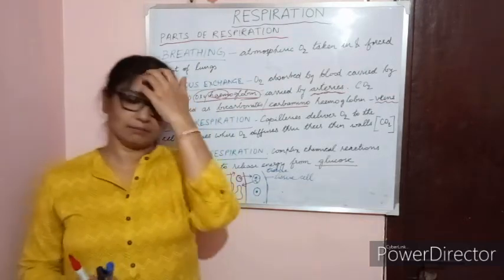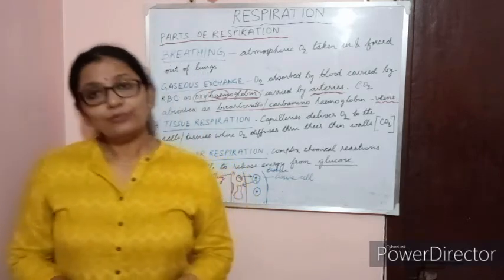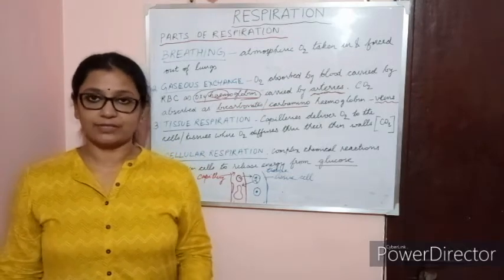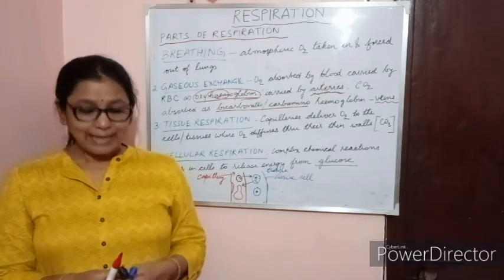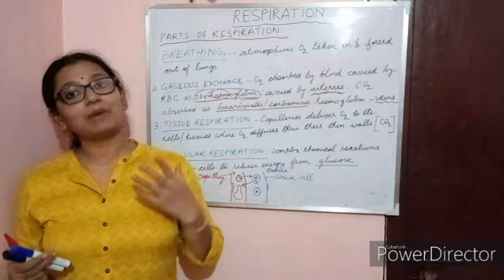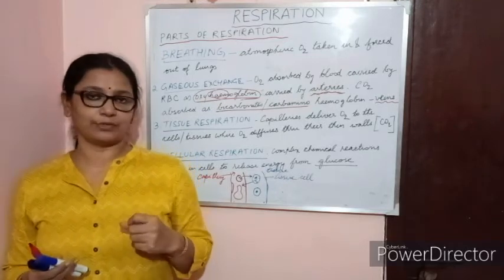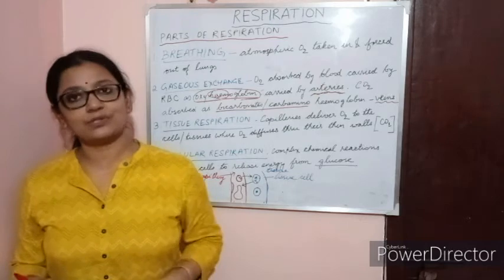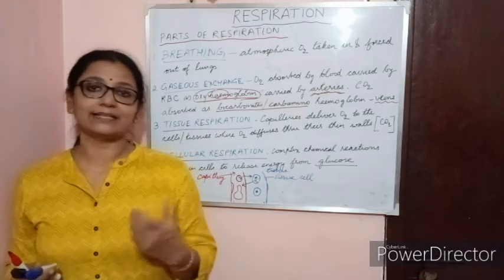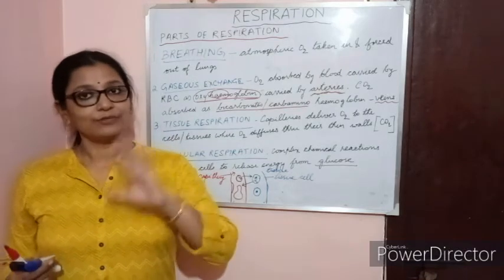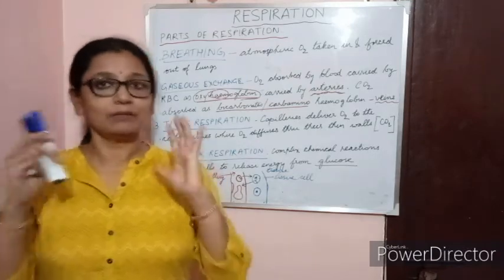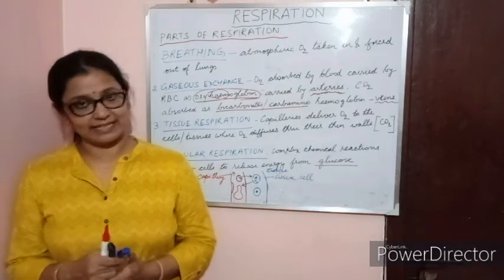Now, there is one misconception I will mention. We say that we breathe in oxygen and exhale carbon dioxide, but that is wrong. While inhaling, we inhale both oxygen and carbon dioxide, but the amount of oxygen is more than carbon dioxide. Simultaneously, the reverse is also true. When we are exhaling, the amount of carbon dioxide is more than the amount of oxygen. So we say we inhale oxygen and exhale carbon dioxide, but actually we inhale and exhale both gases.